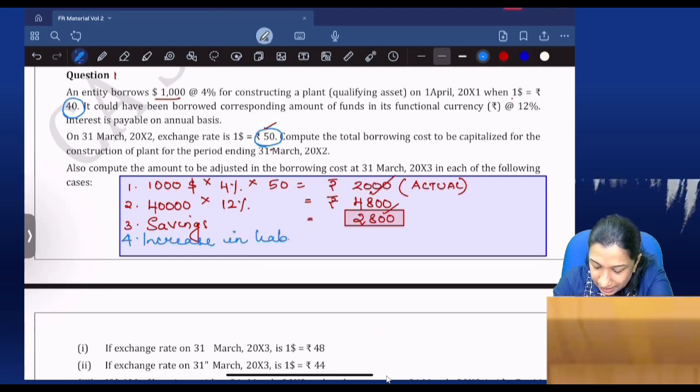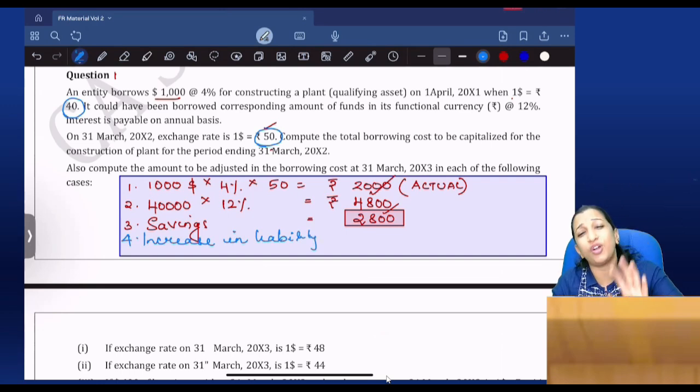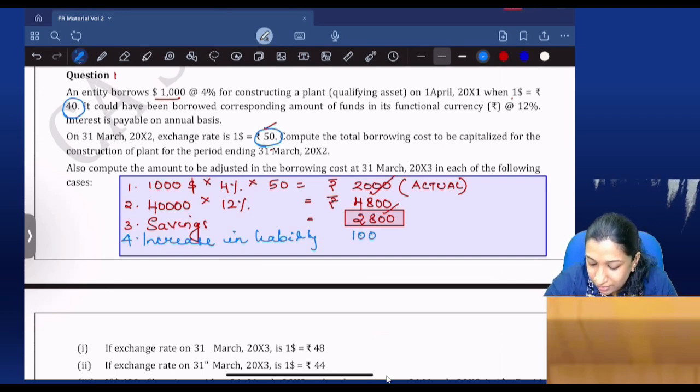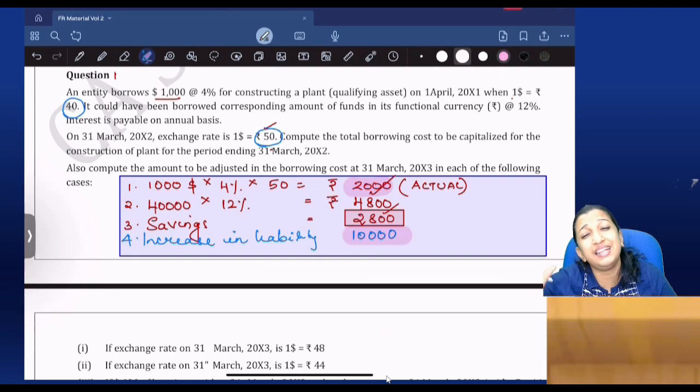Oh my God, my liability. Earlier for $1 I had to repay 40, now I need to repay 50 per dollar. So what is the increase in liability? 1,000 into 10, 10,000. Oh my God. So you incurred for this borrowing 2,000 plus 10,000 as your expenditure. 12,000 is your expenditure. But if the loan was taken in India, only 4,800 would have been the expenditure.